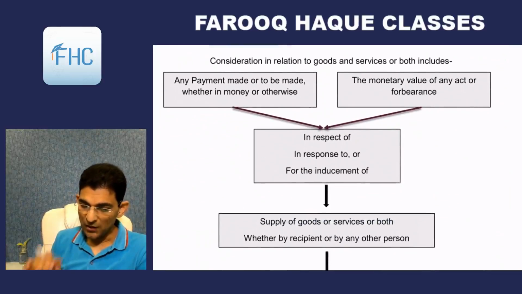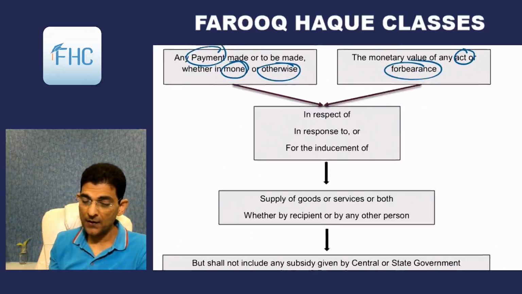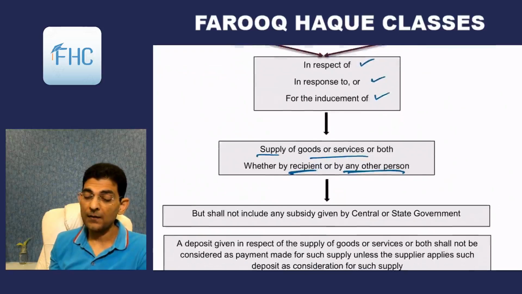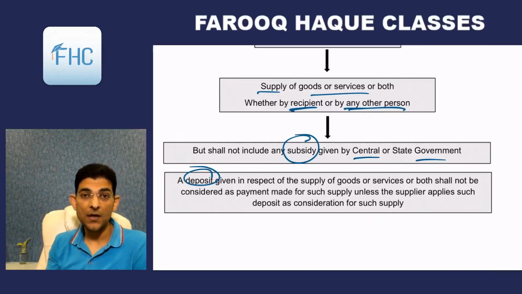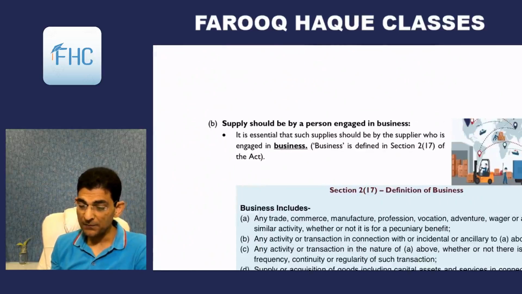So then that is given in the chart form also, that consideration can be payment or monetary value of act of forbearance. Payment can be money or otherwise. Then the other points are same. In respect of, in response to, or for the inducement of what? Supply. Supply of what? Goods or services, or both. Whom? By the recipient or any other person. But what is the exclusion? Subsidy given by the central and state governments. And lastly, deposit will not be considered as consideration unless it is applied towards consideration. Simple.